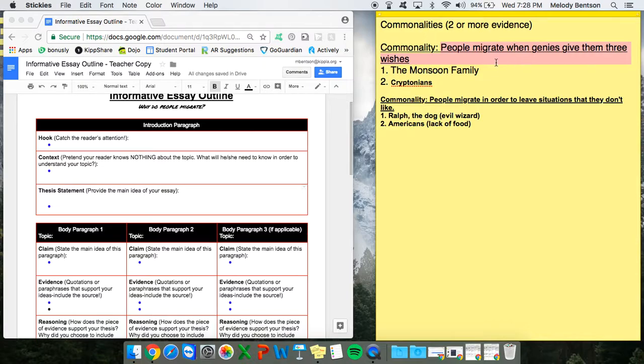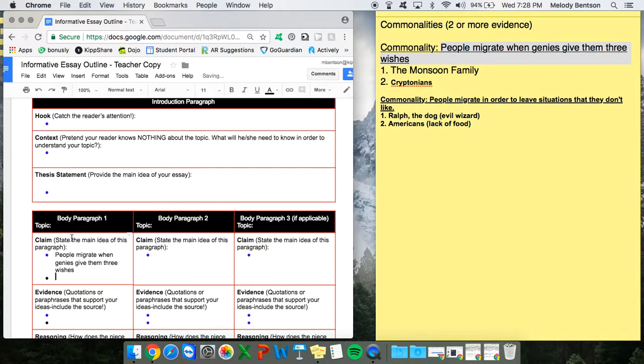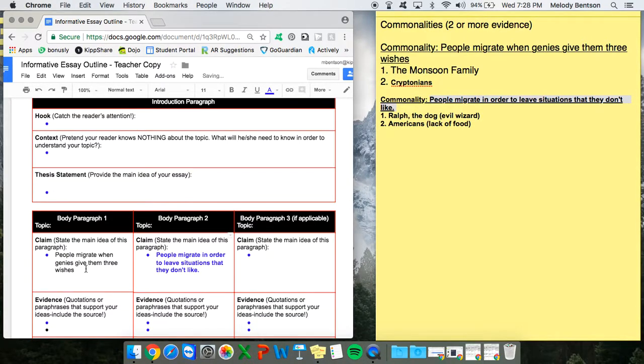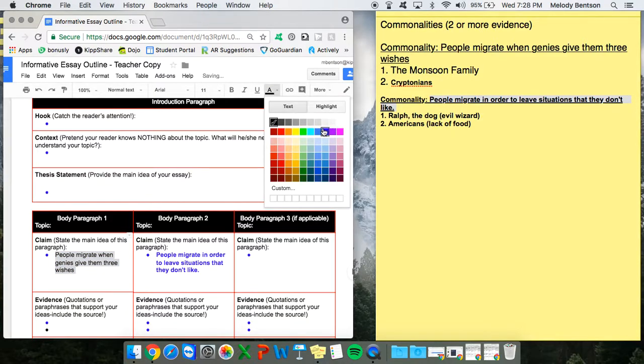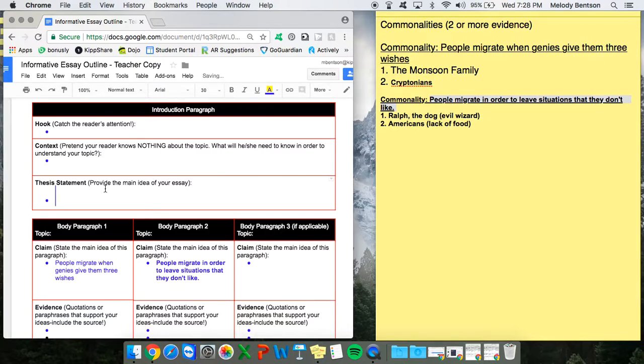People migrate when genies give them 3 wishes. Copy. Claim. And my second commonality, people migrate in order to leave situations that they don't like. Nice. So I have 2 body paragraph claims. And the last step is to combine these claims into a thesis statement. So it's just like this.